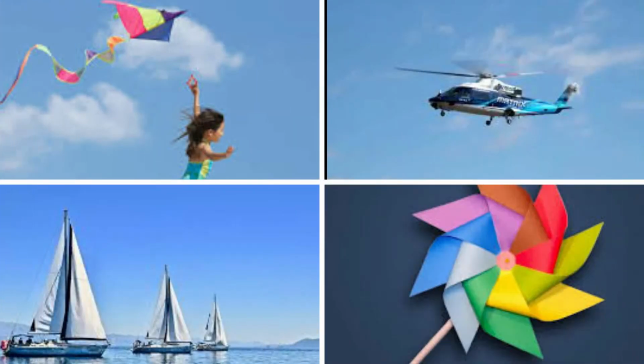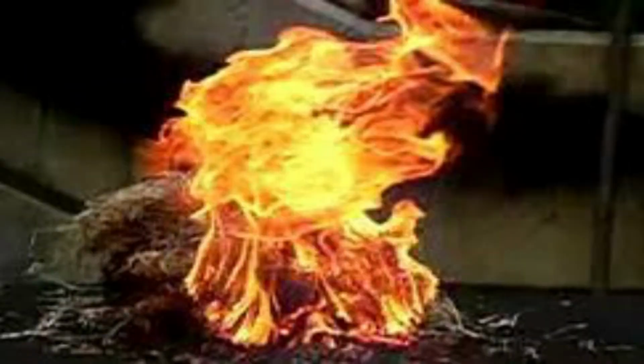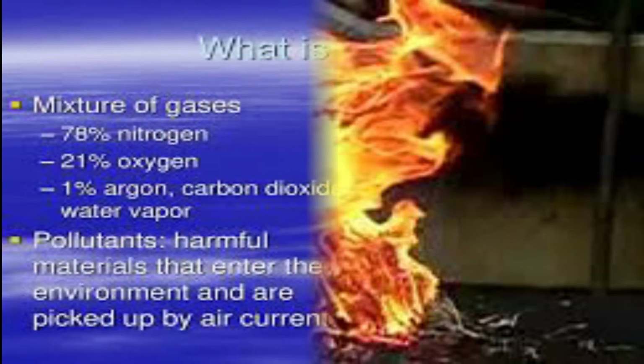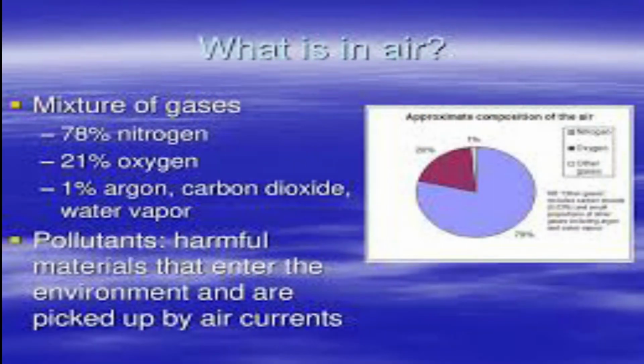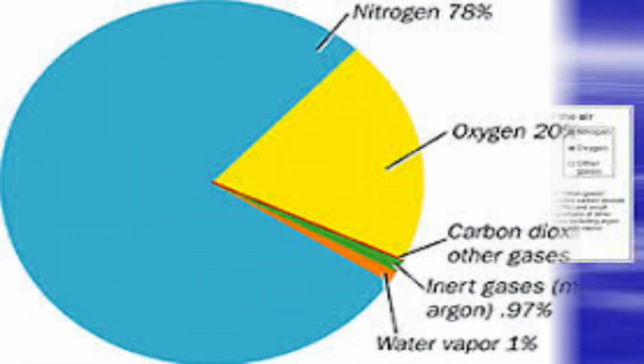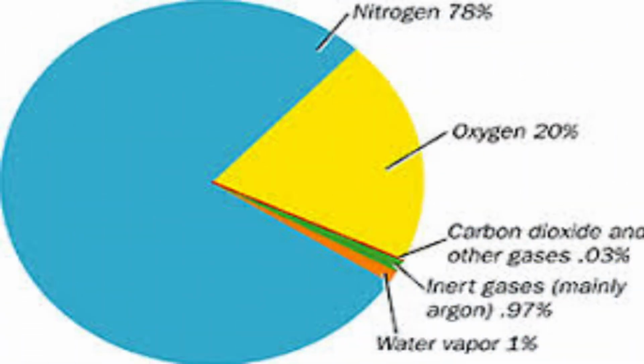Air is used to move things like kite, helicopter, sailboat, and windmill. We need air to burn something. Air is a mixture of gases, water vapor, and dust particles. Nitrogen, oxygen, and carbon dioxide are some of the gases present in air.